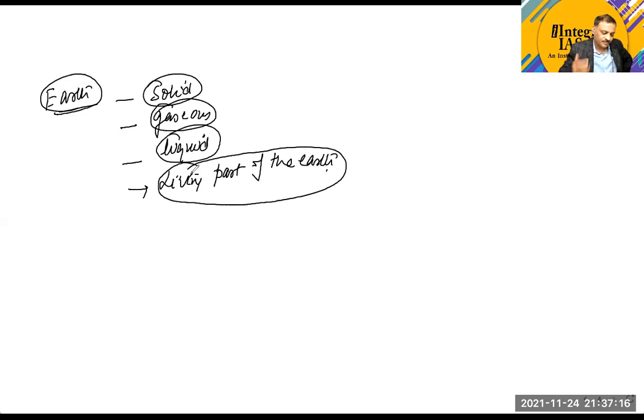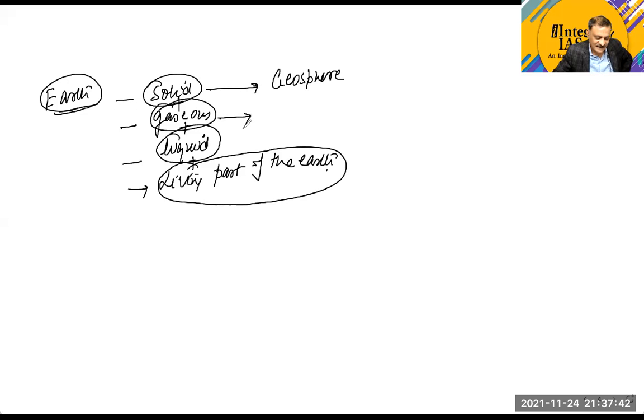As a study of the Earth, we include all four components of the Earth, and we have named these components. The name of the solid component is the geosphere.